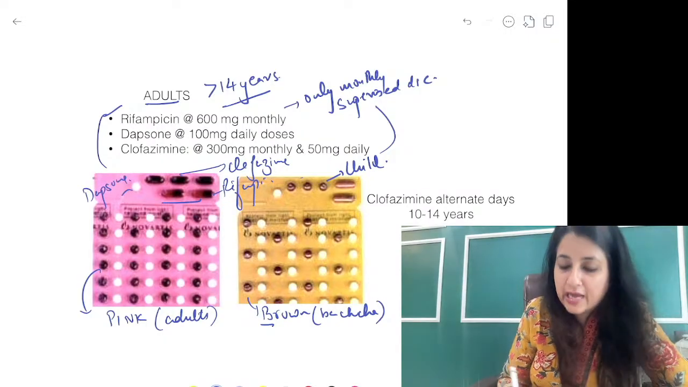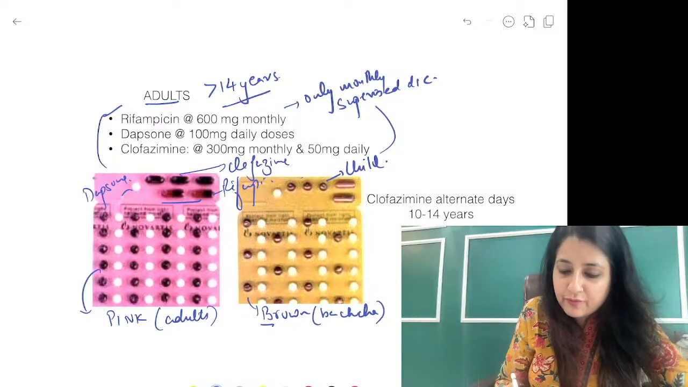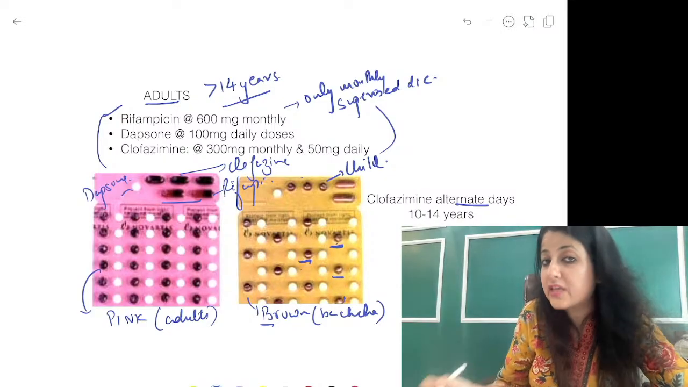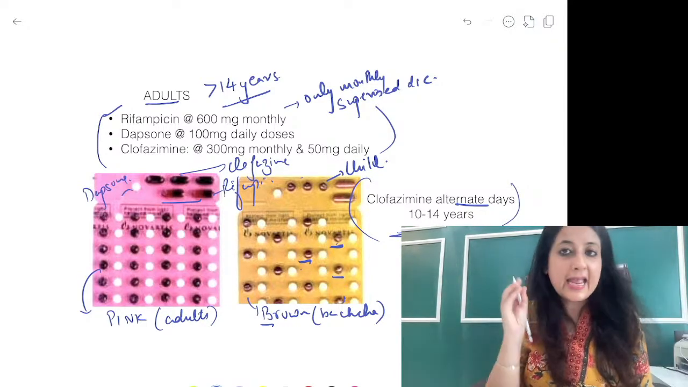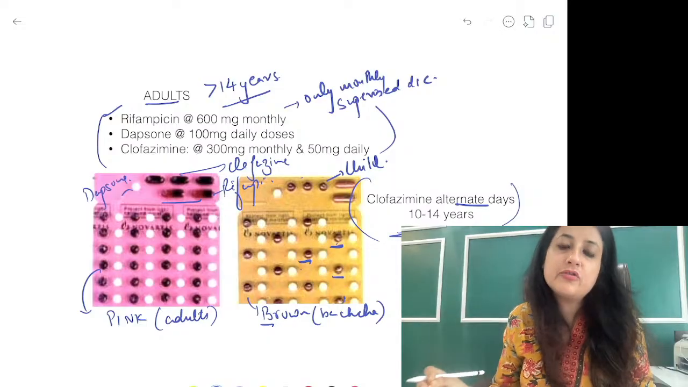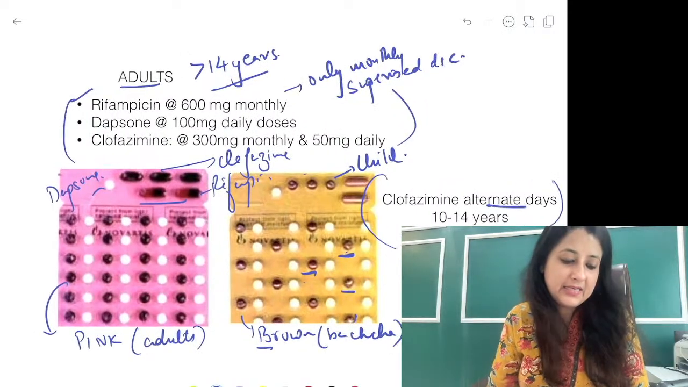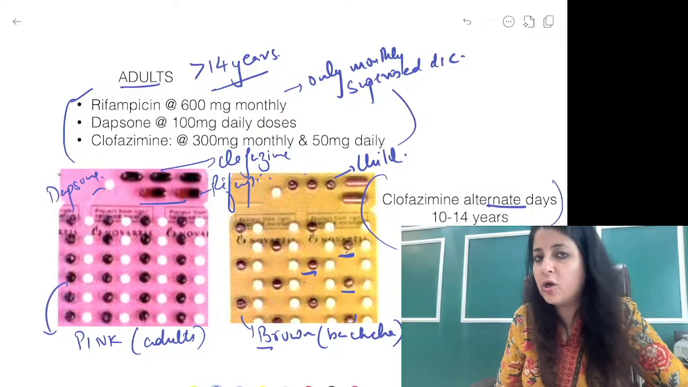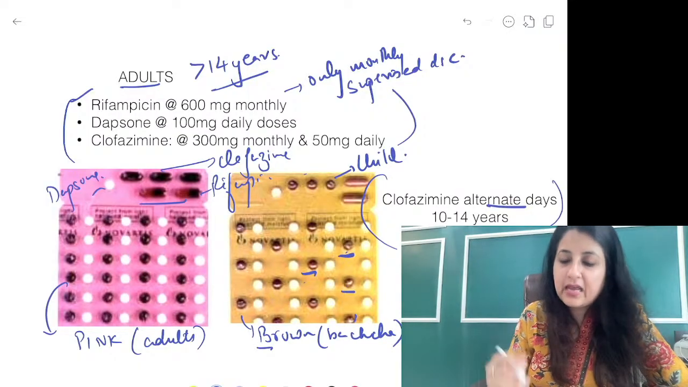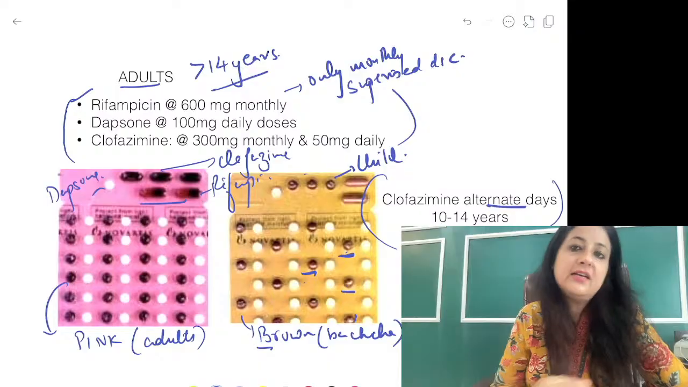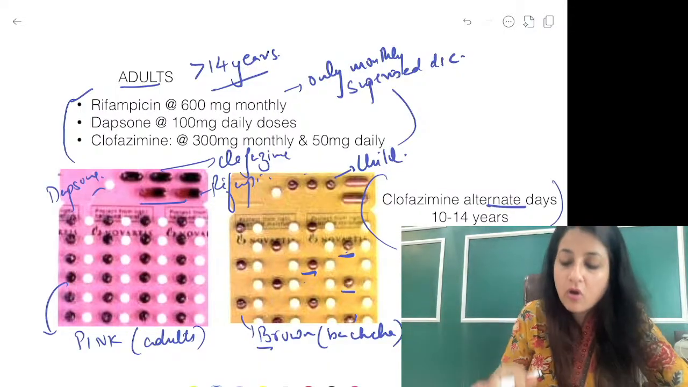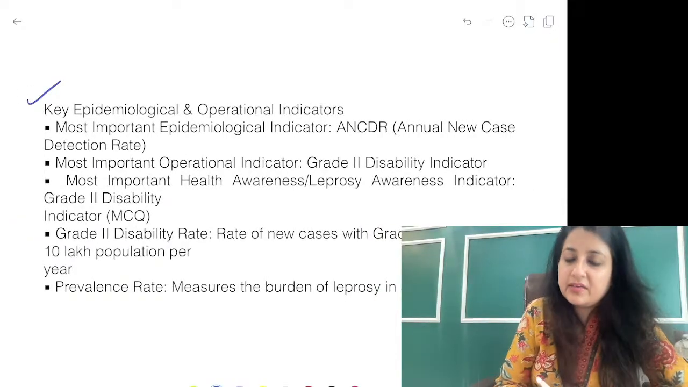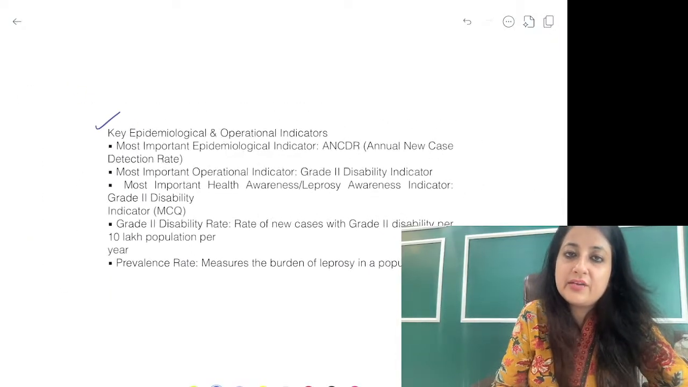But if you look at the child regimen, you can see that clofazimine is only on alternate days, not daily. That's how you can remember it: clofazimine on alternate days for 10 to 14 years. PB and MB both get a 3-drug regimen for both paucibacillary as well as multibacillary. Will you give me a thumbs up? Got this? How to distinguish between the colors, between the doses, how MB and PB are distinguished, the logo, all this is important for your exam. This is a go-to slide for your exam, which I have written; you can read it in the PDF also.